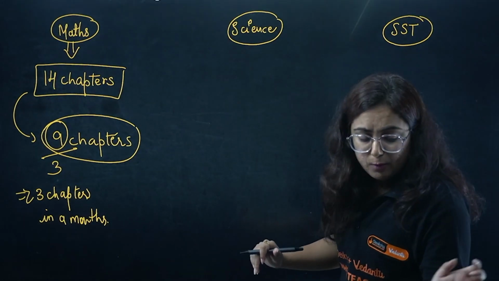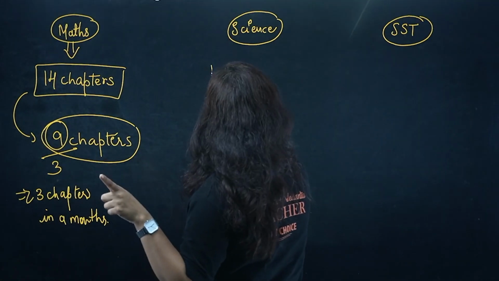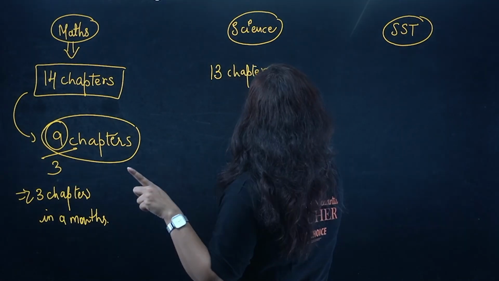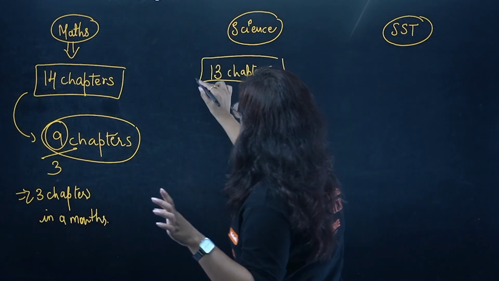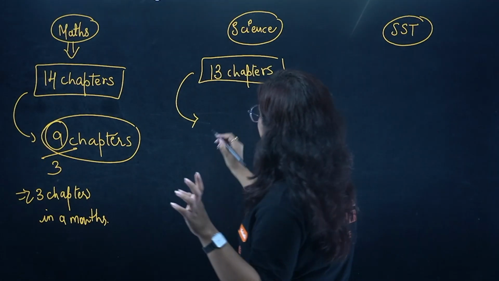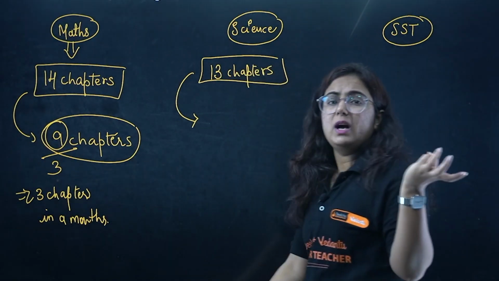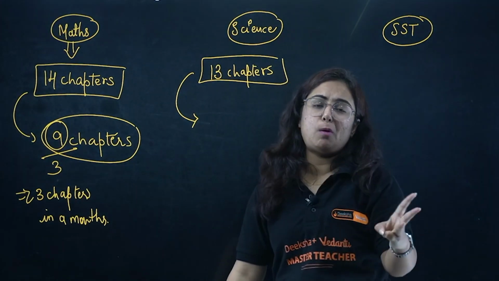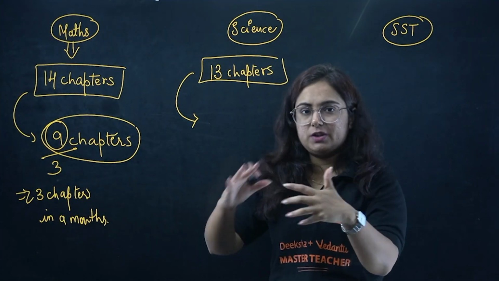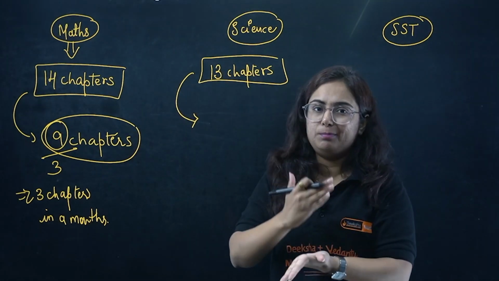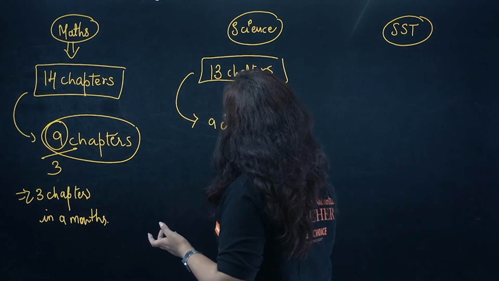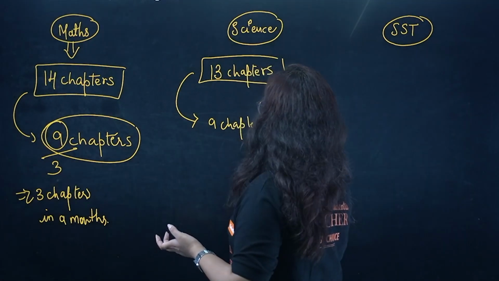Okay, now I am moving to science. In science, we have a total of 13 chapters. So what we can do here is divide it in a way that we do at least 3 chapters from each. We can pick physics and complete 3 chapters, then pick up biology, complete 3 chapters, and then chemistry too. That means we have to complete 9 chapters in science too.